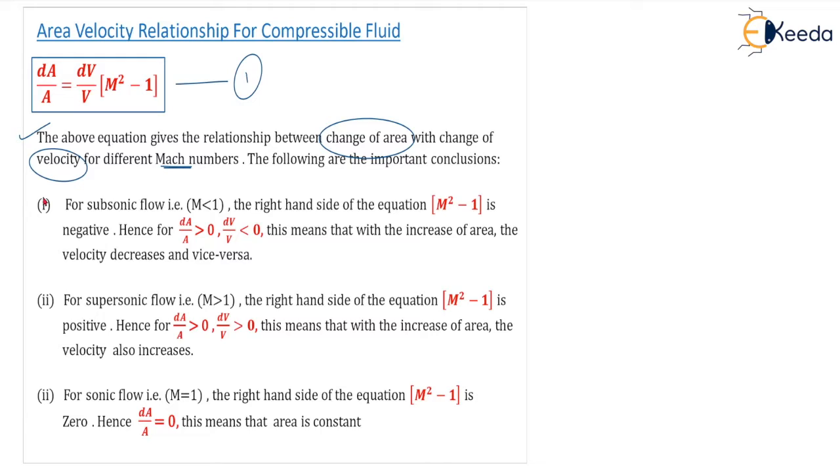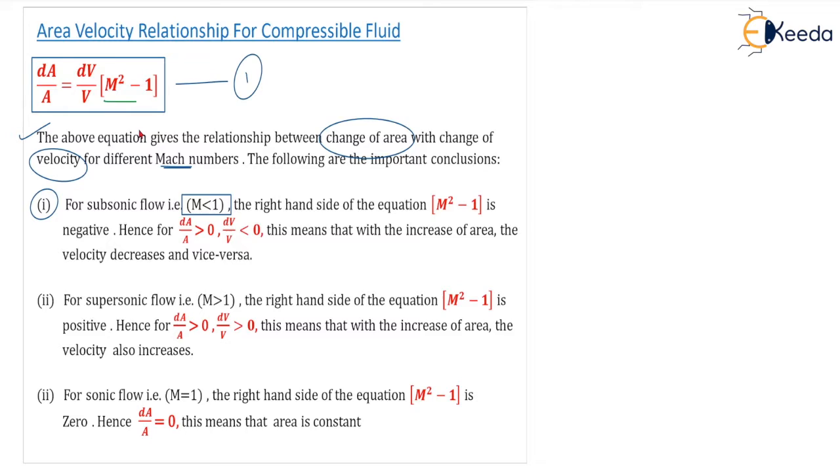Number 1, for subsonic flow we know that the Mach number is less than 1, correct? The right hand side of the equation, that is the M squared minus 1 part, look at the cursor, M squared minus 1 is negative, correct? If your M is less than 1, then whatever value you put, you will get a negative for the complete bracket term. Hence for dA by A greater than 0, you want dA by A to be positive, so dV by V must be negative, less than 0. Then only negative into negative will give you positive.